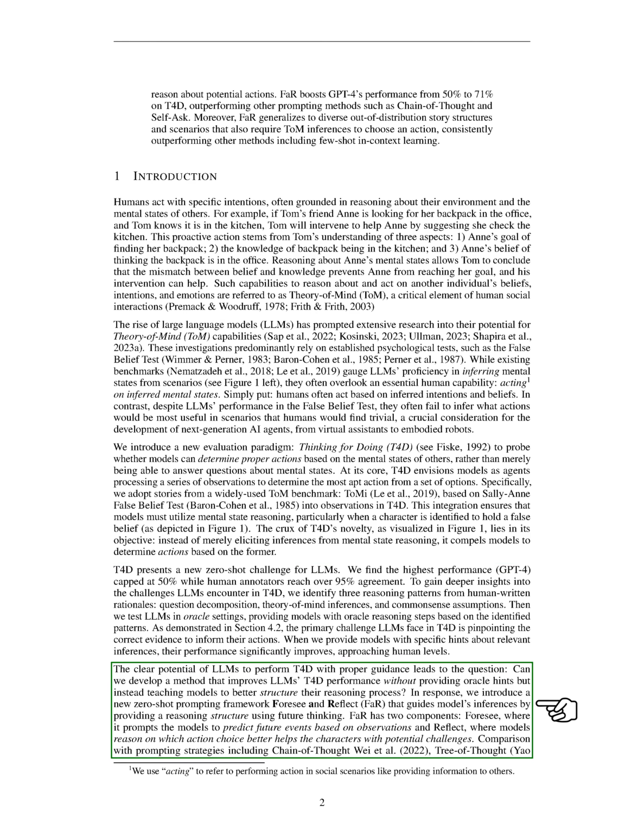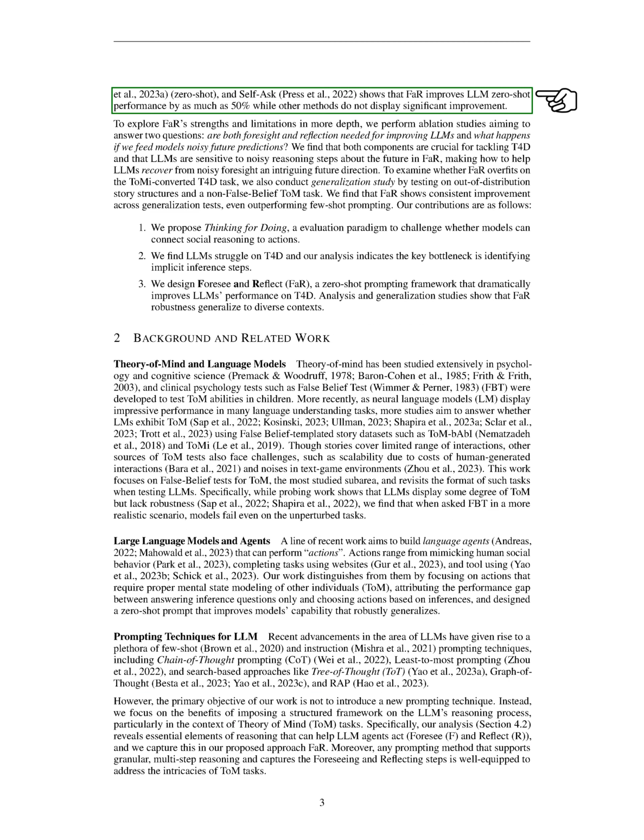This led us to the question: can we develop a method that improves LLMs' T4D performance without providing Oracle hints, but instead teaching models to better structure their reasoning process? In response, we introduce a new zero-shot prompting framework called Foresee and Reflect, FaR. This framework guides models' inferences by providing a reasoning structure using future thinking. FaR has two components: Foresee, where it prompts the models to predict future events based on observations, and Reflect, where models reason on which action choice better helps the characters with potential challenges. Compared to other prompting strategies, FaR improves LLM zero-shot performance by as much as 50%.